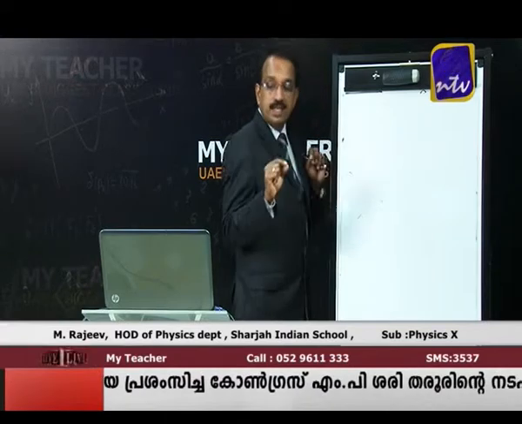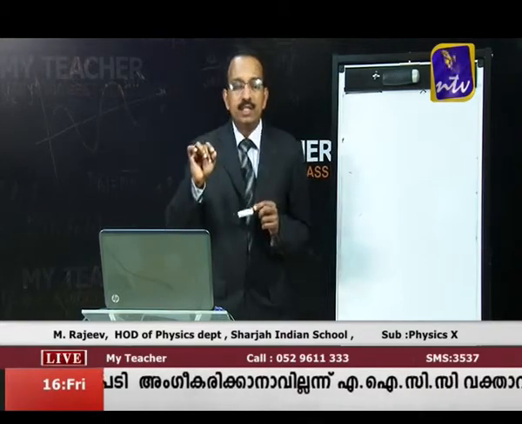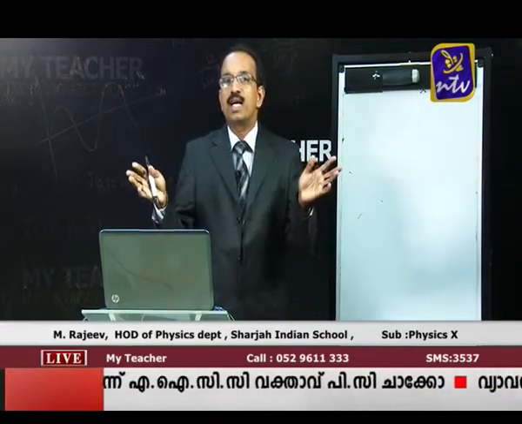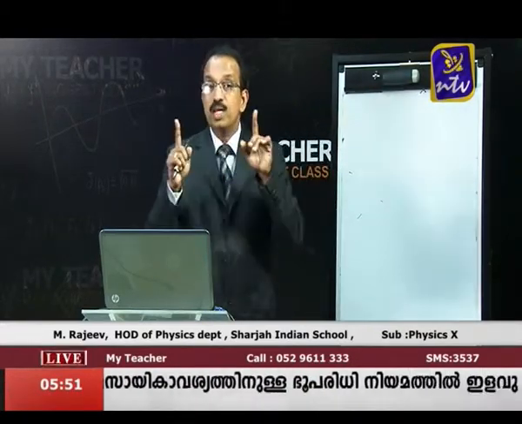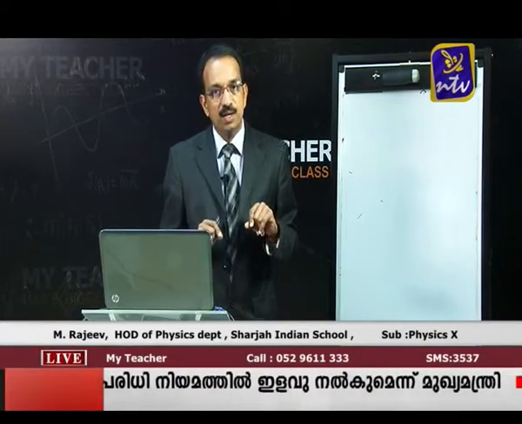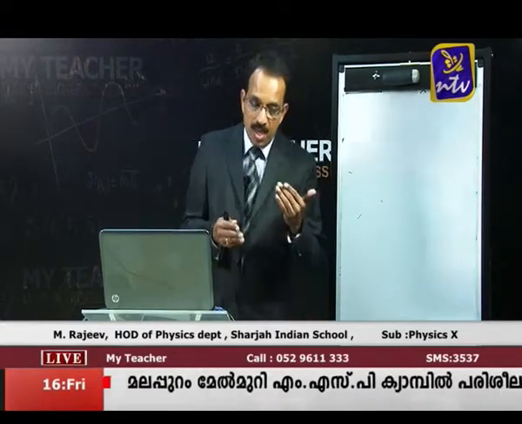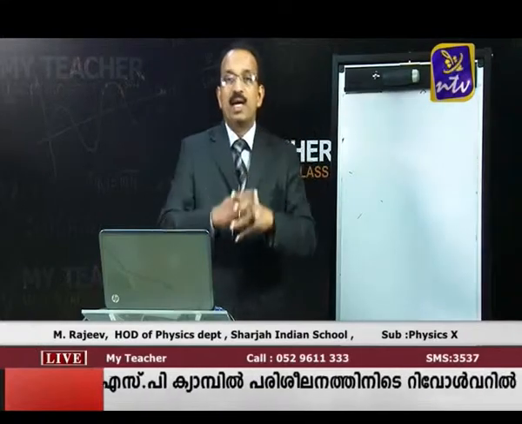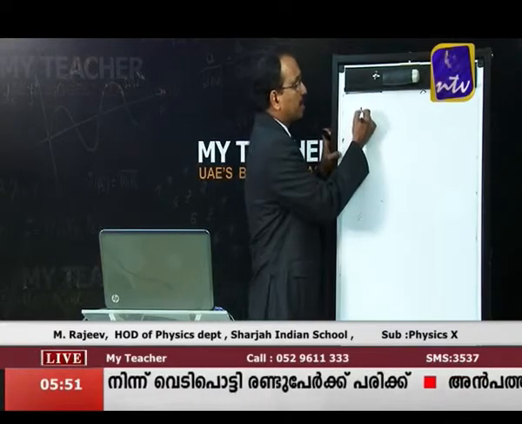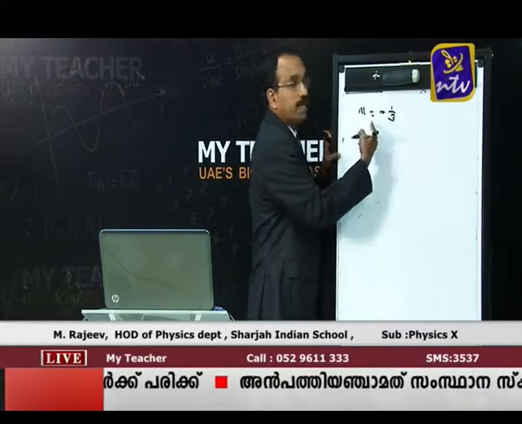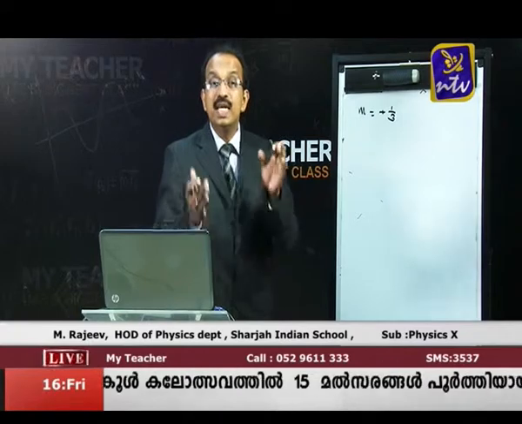The question asked is, the linear magnification produced by a spherical mirror is plus 1/3. Be very clear, there are two things you can make out about the magnification. If the magnification is positive, that means the height of object and image are in the same sense. So if the magnification is positive, it means we get a virtual image. If the magnitude of the magnification is less than 1, and here it is plus 1/3, so clearly the magnification is less than 1. If the magnification is less than 1, it means the image is diminished.